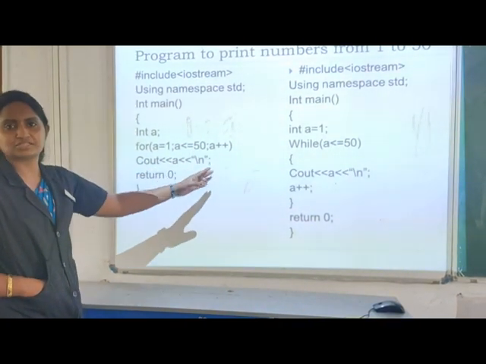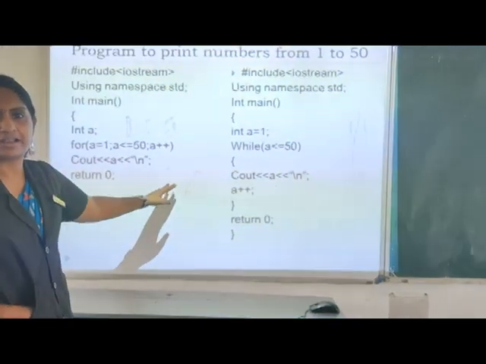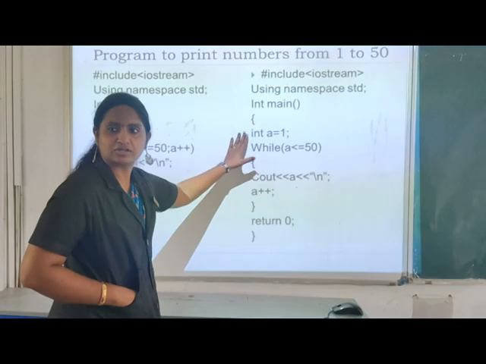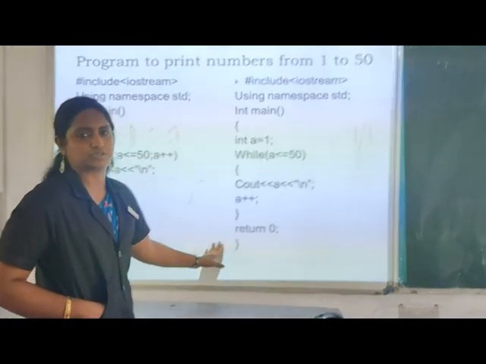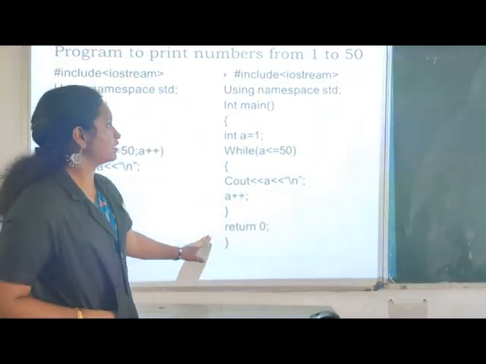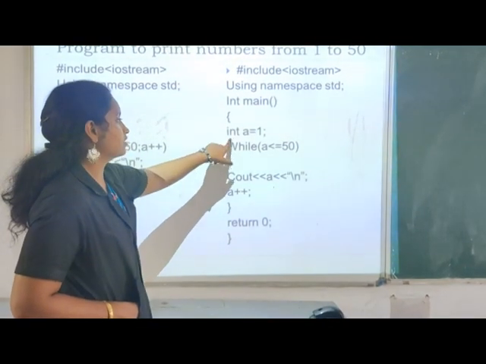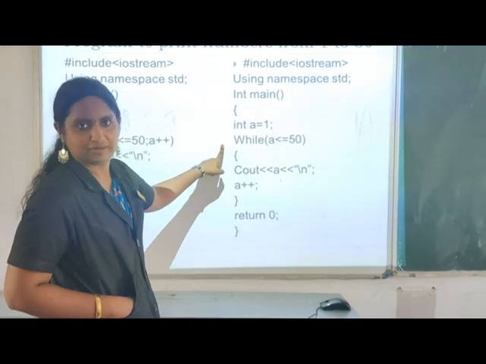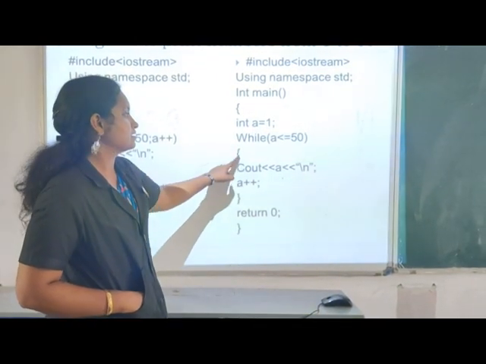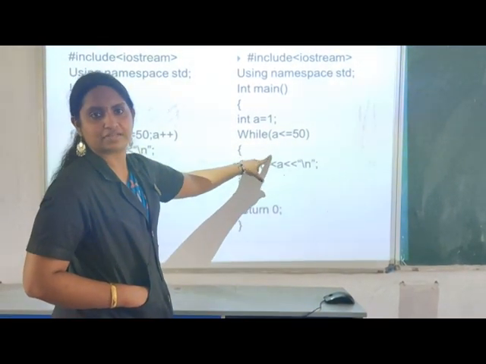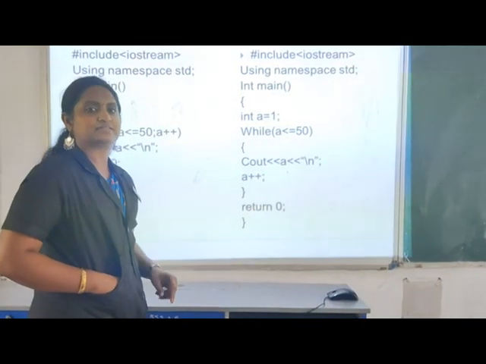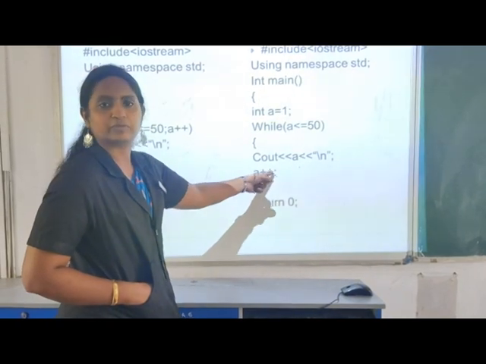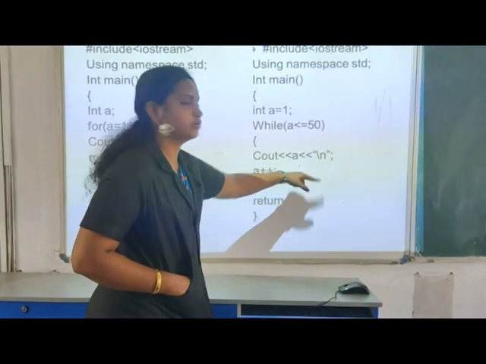In the next section we use the while loop. We have a different method to write the while loop. Here you initialize the variable in the variable declaration itself. Next we use the while statement to check the condition: if a is less than or equal to 50, then you have to print the value.